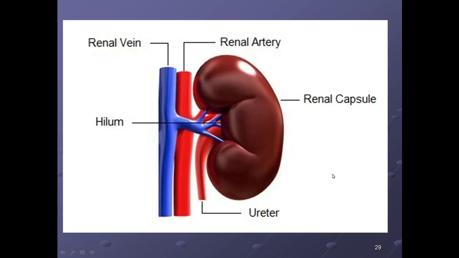So the structures are, from anterior to posterior, the renal vein, the renal artery, and the renal pelvis. So these are the relations of structures present in the hilum.